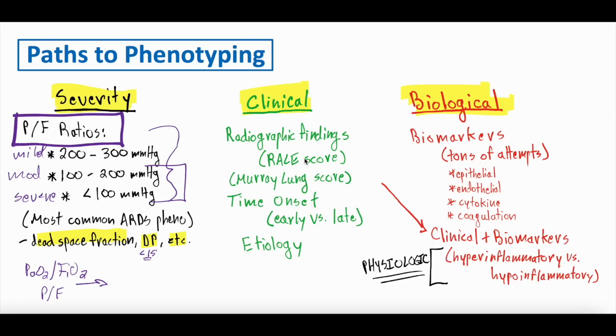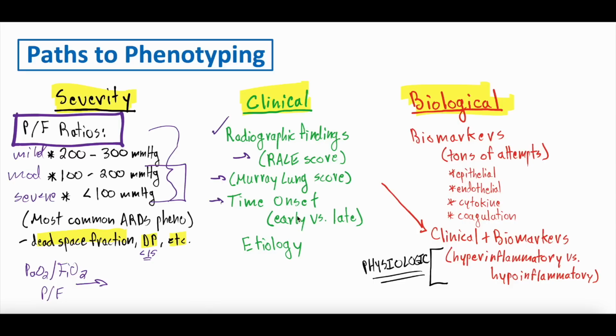All right, clinical phenotyping of ARDS. This is something, again, that doesn't have a center stage in kind of clinical interventions, but there has been efforts to try to phenotype ARDS based on radiographic findings. Different scores, something called the RALE score and the Murray lung score, which kind of looks at involvement of lung parenchyma and tries to say, you know, well, if there's a lot more of the lung involved, maybe that correlates with a different phenotype that might respond differently to interventions.